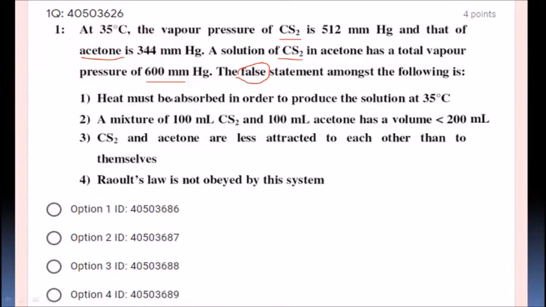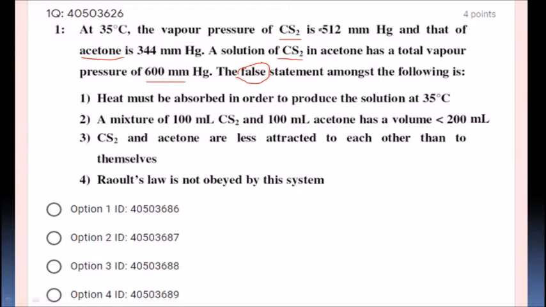Whatever the concentration of CS2 or acetone, or the ratio of acetone and CS2, it is going to be 512 by 2 and 344 by 2. So it is not going to go beyond 600 mmHg, right? Is it correct or not? Heat must be absorbed, yes, because it is showing 600 mmHg.